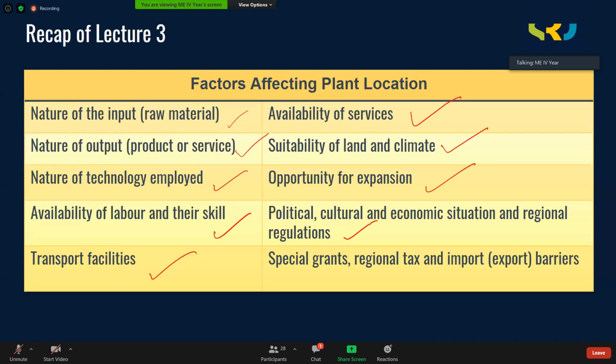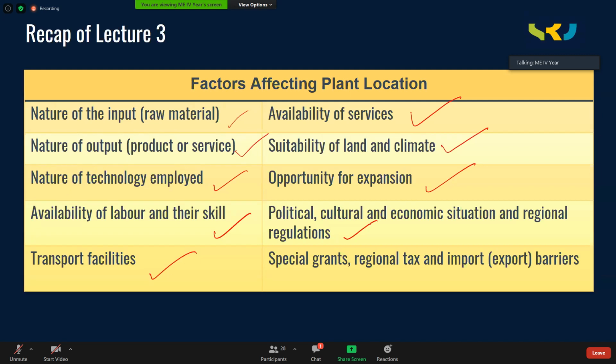And also there are some cultural restrictions. Of course, now we don't see that, but in some regions, there may be a restriction on women to work, or there may be a restriction on people coming from other areas, other states, or other countries. The local people may not allow them to work. If you have any such kind of problems, that area is not preferable for a plant.